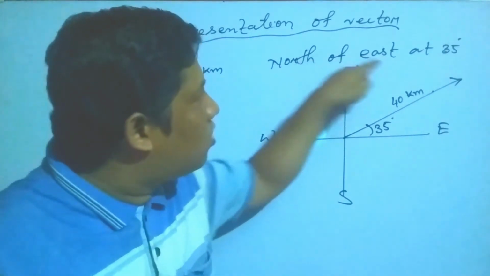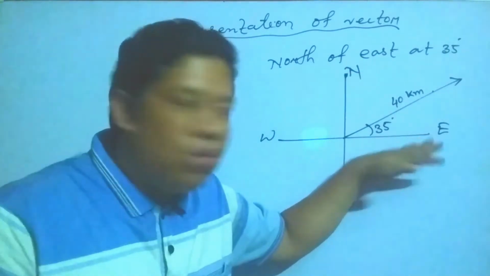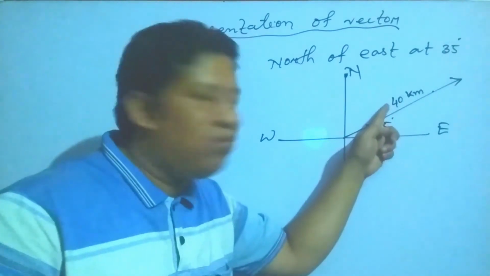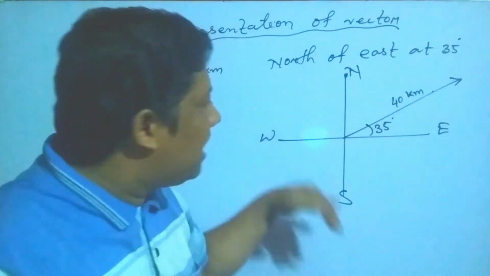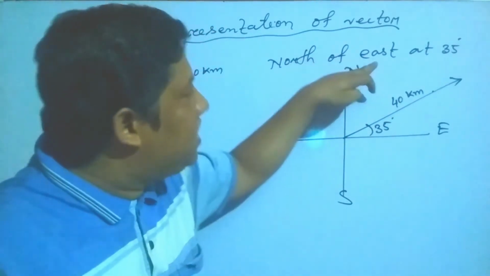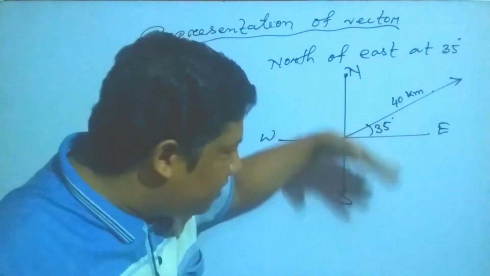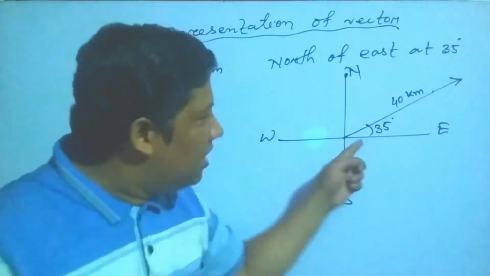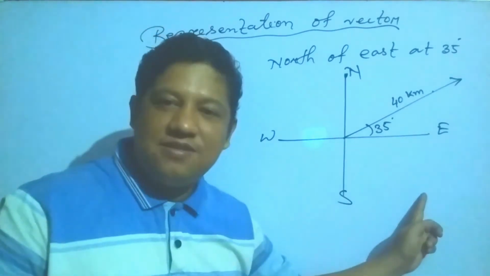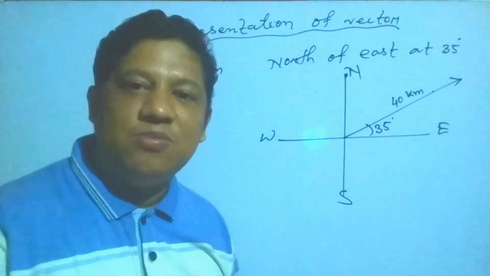Since it is given north of east, that is east का north direction, that is why you have to write like this. If the question gives south of east, then it is the east, it is the south, so the direction is like this. According to the question, you have to arrange.